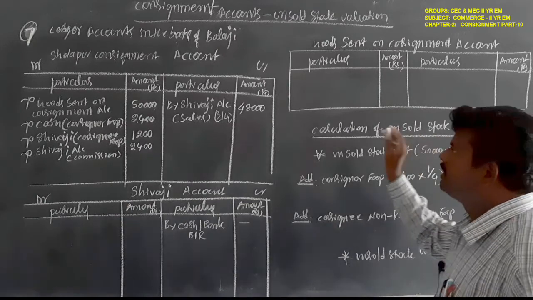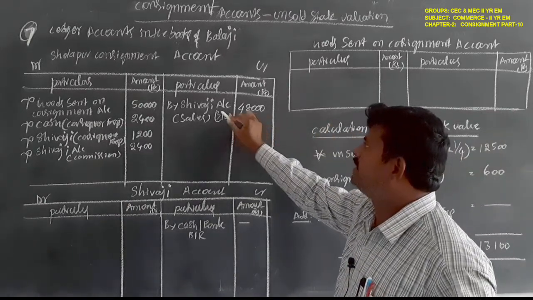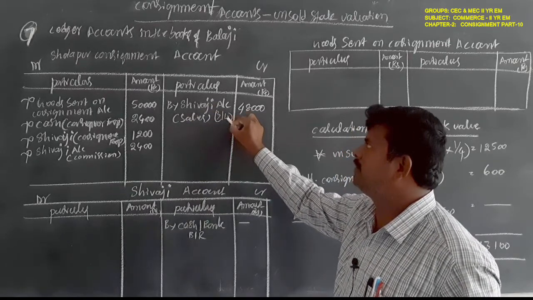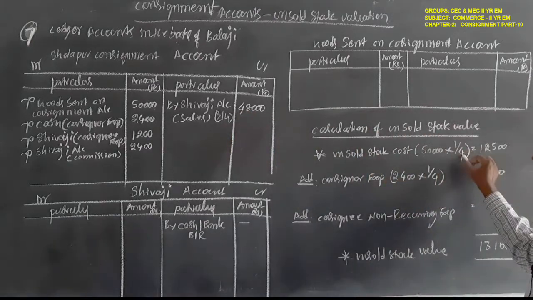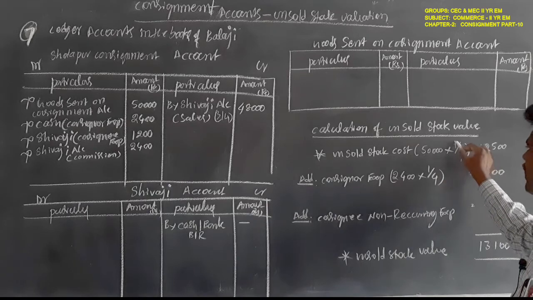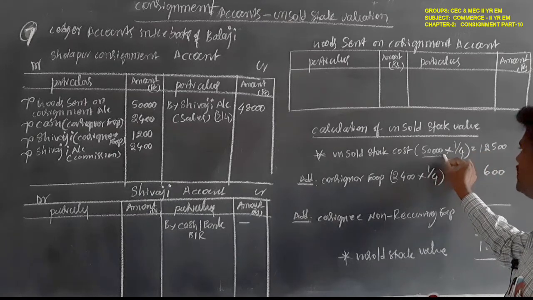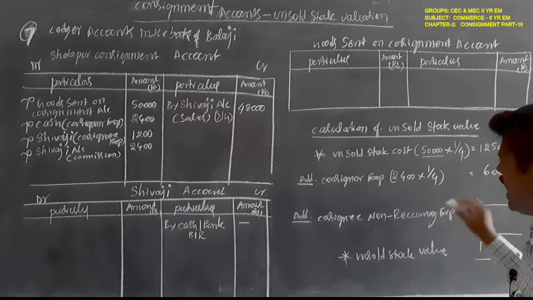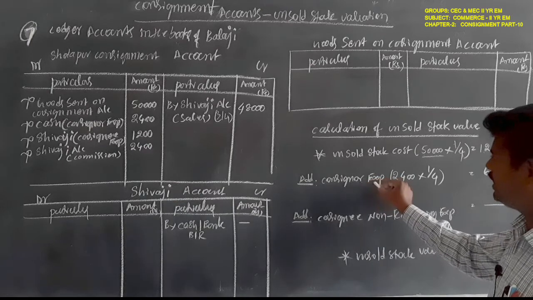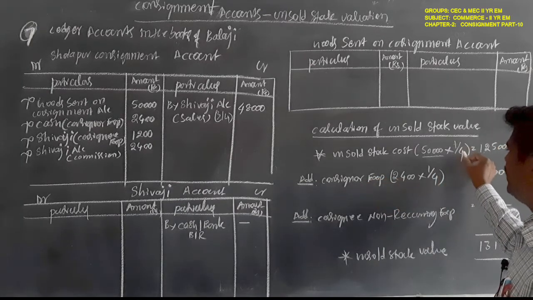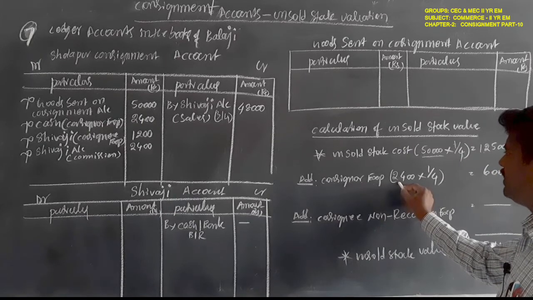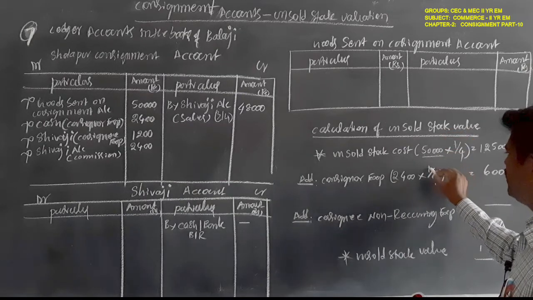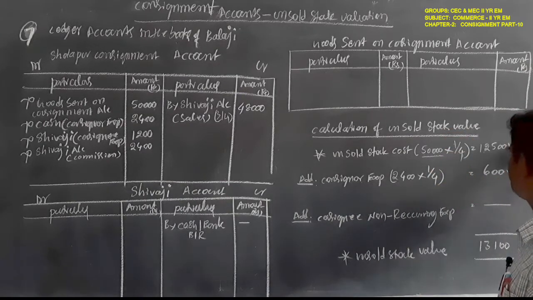It means 3/4 is sold and 1/4 is unsold, so you take only 1/4 of the cost from the 50,000. 50,000 into 1/4 is 12,500 rupees. Here the consignor expenses are also taken as per the proportion 1/4. Total expenses paid by the consignor are 2,400, and the unsold stock proportion 1/4 means 600 rupees.